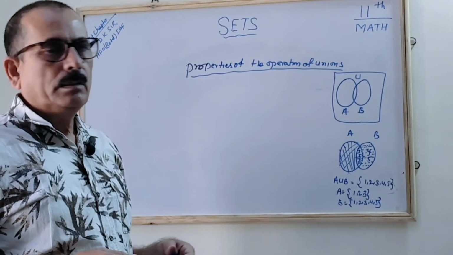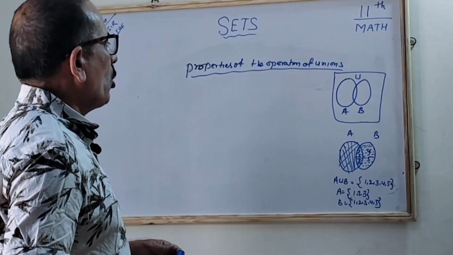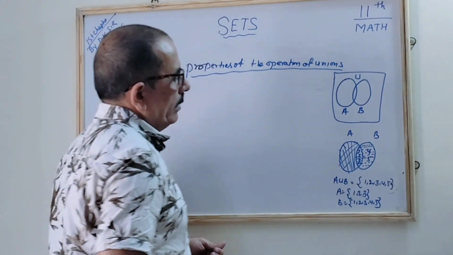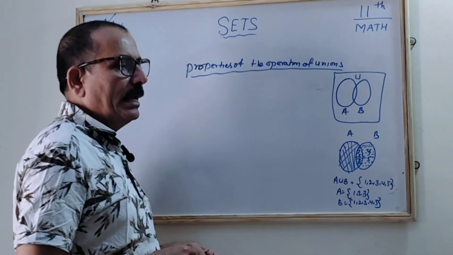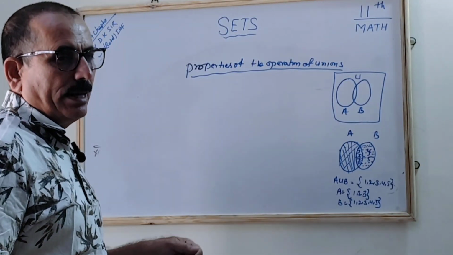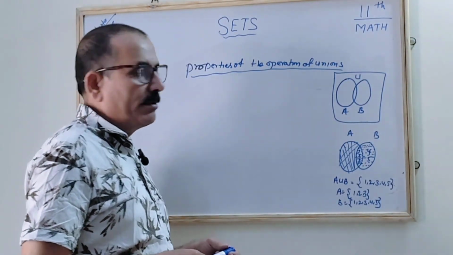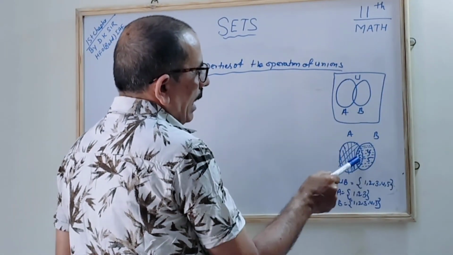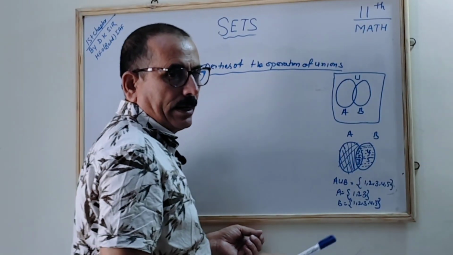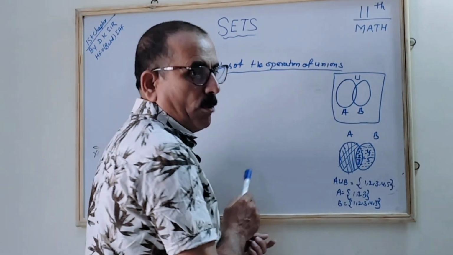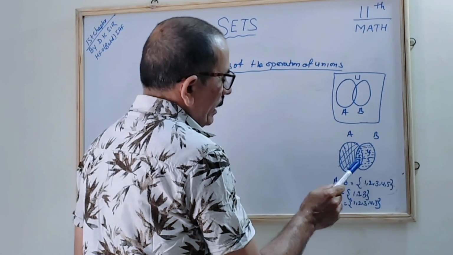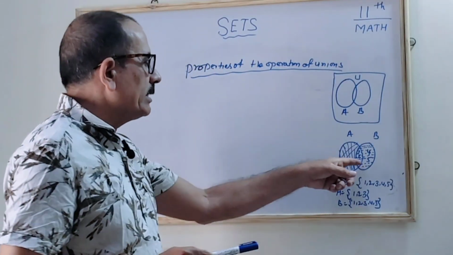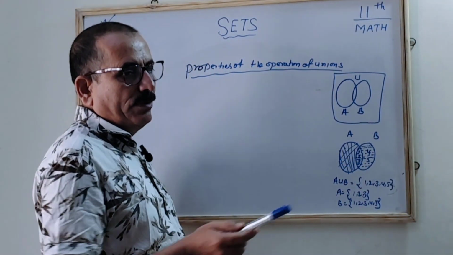Now we will see the properties of the operation of unions, correct? Once more I will repeat. A is a set where the elements are 1, 2, 3, and B is a set where the elements are 1, 2, 3, 4 and 5. In the Venn diagram we can show it like this, in the universal set, A and B, it's a union. You should understand 1, 2, 3 is common to A and B, and 4 and 5 are in addition to the common. In the Venn diagram we will show it like this.